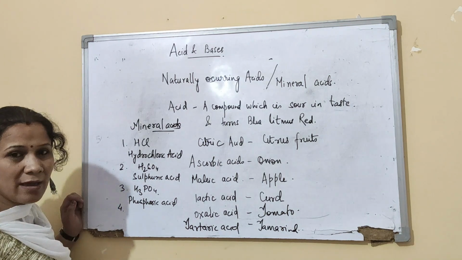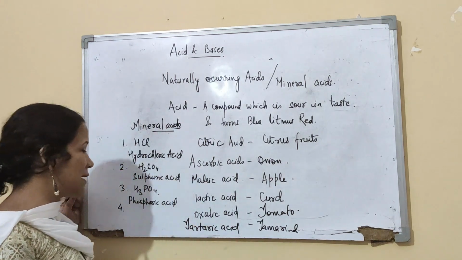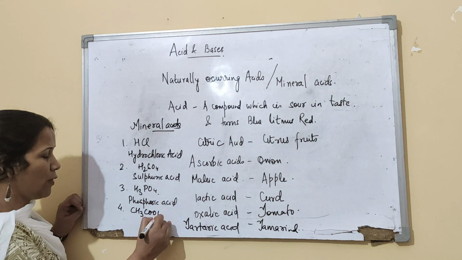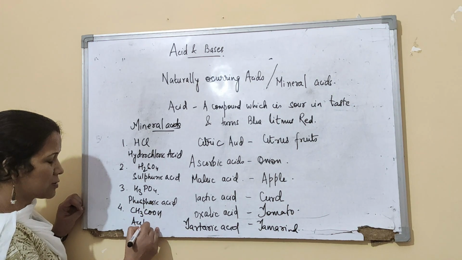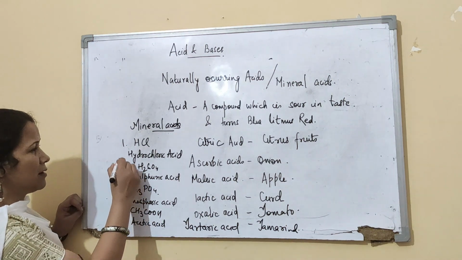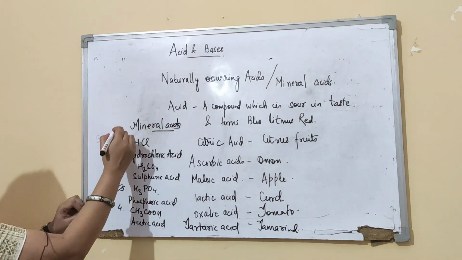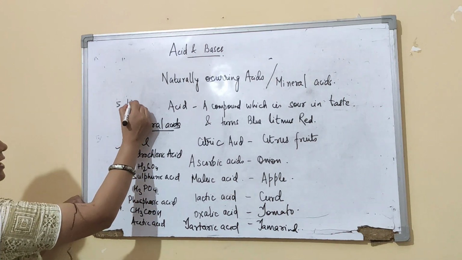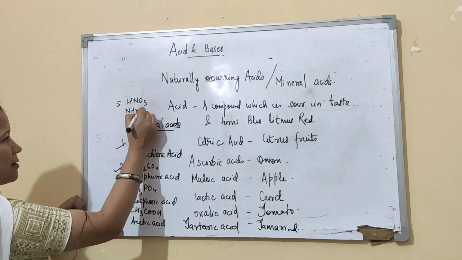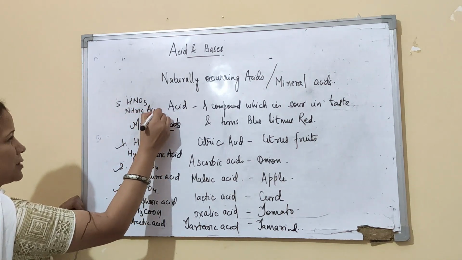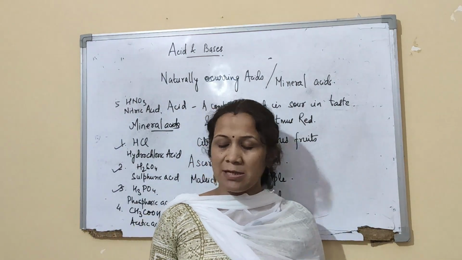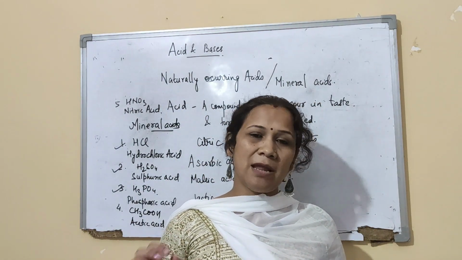One more acid is there, but it is a little mild and we call it acetic acid, CH3COOH. It is a weak acid. So mainly strong acids would be these three, and one more, that is nitric acid, HNO3. So mineral acids would be hydrochloric acid, sulfuric acid, phosphoric acid and nitric acid.